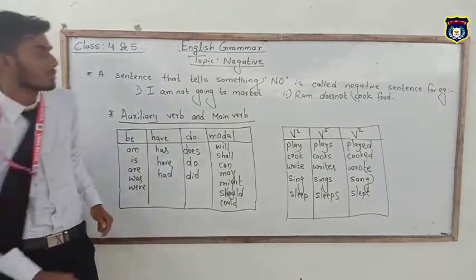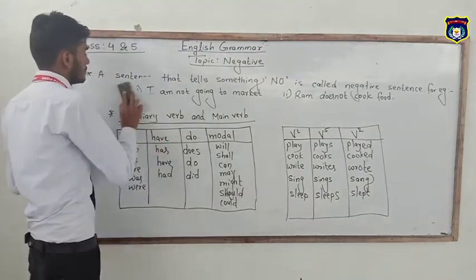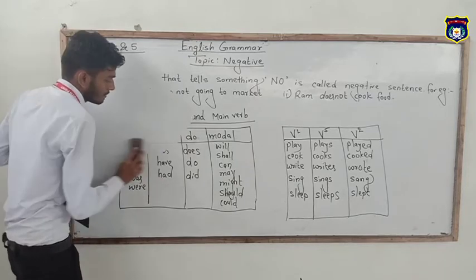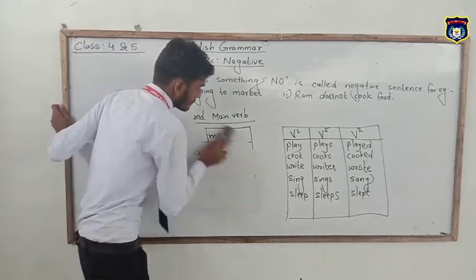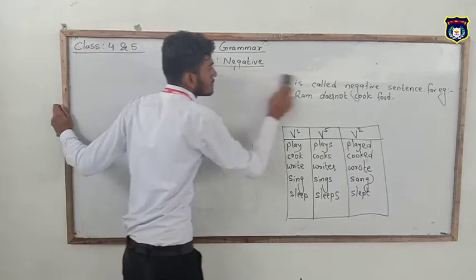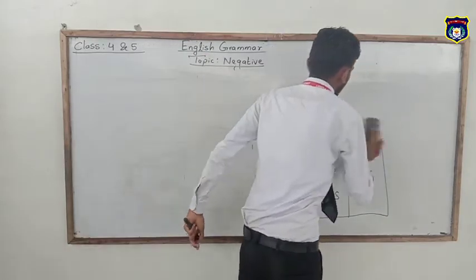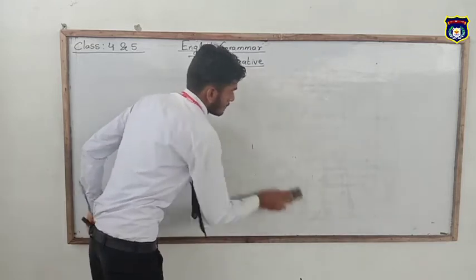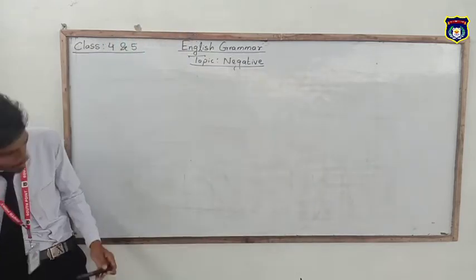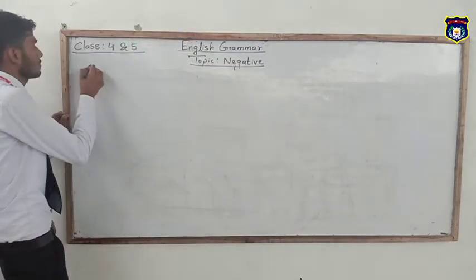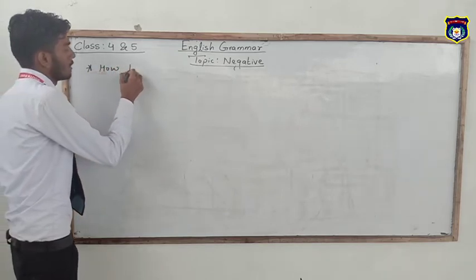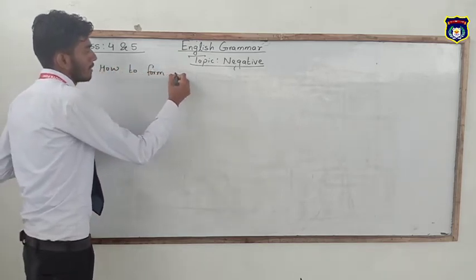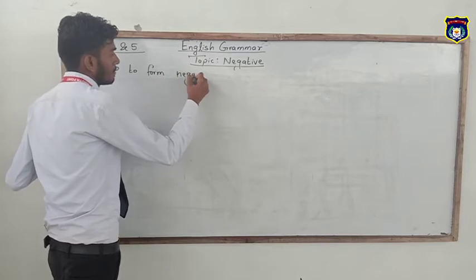Now comes how to change a sentence into negative. How to form negative.